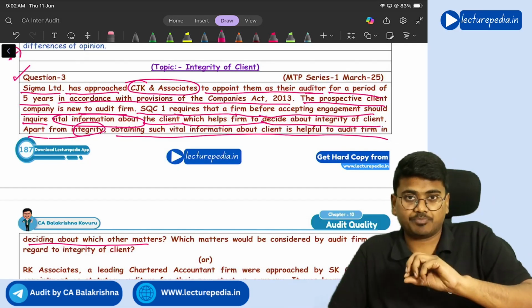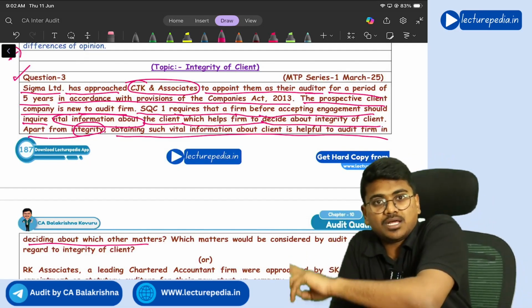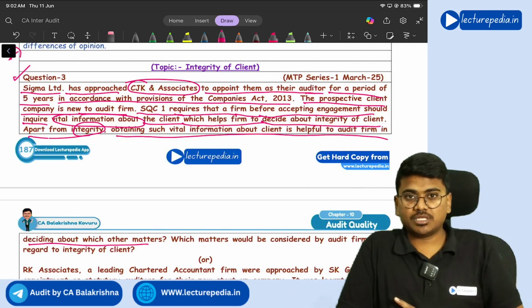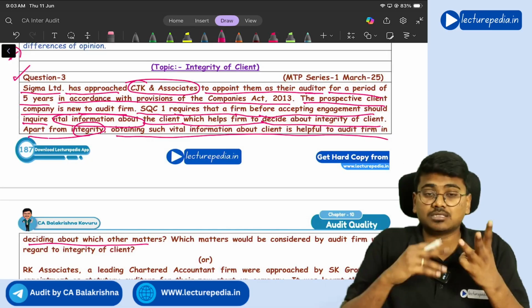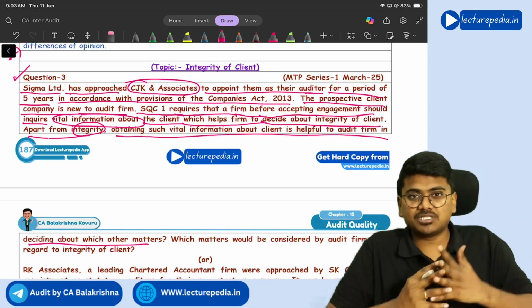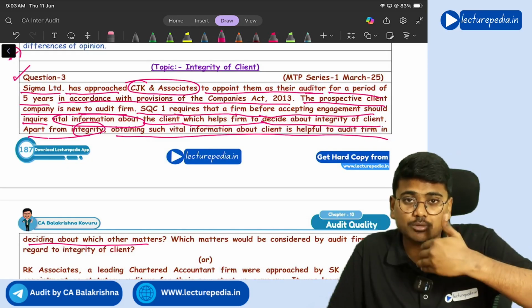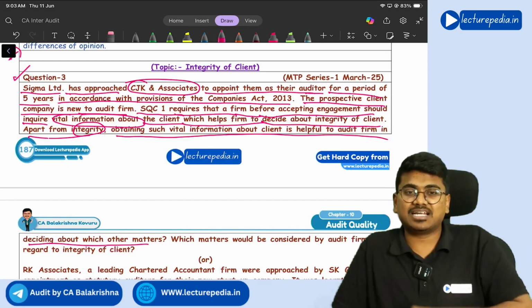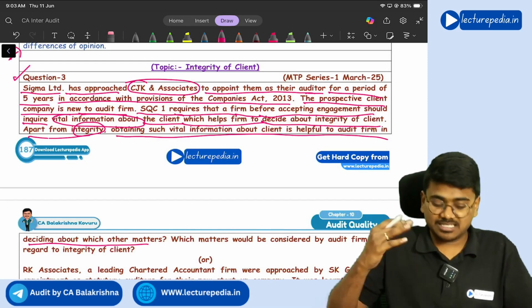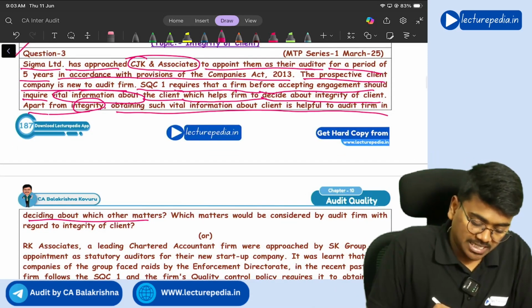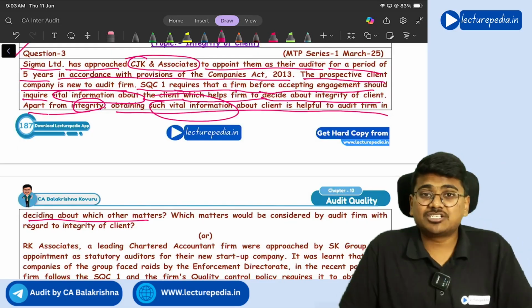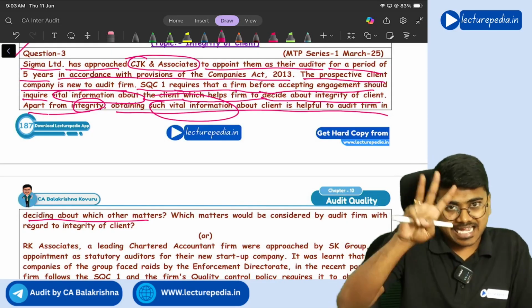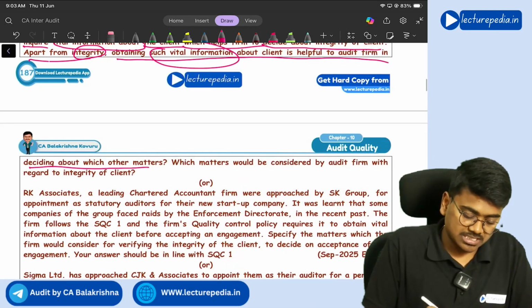So you have to check whether you are having proper knowledgeable people to perform the engagement or not. Next, the third one is, if you accept this engagement, will you be able to comply with the ethical requirements including independence while conducting the engagement? These three things you have to check. So you have to obtain such information which will be helpful to you in deciding these three things. That is the answer for the first question.